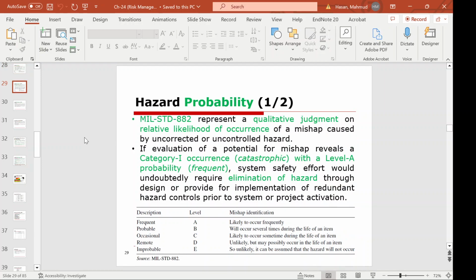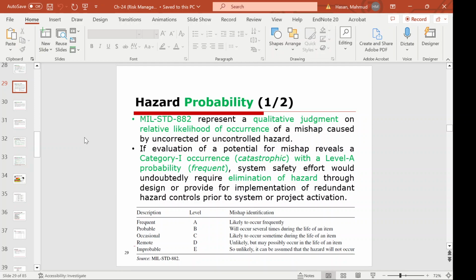Hazard probability, okay, this is the discussion now. Another military standard, MIL-STD-882, represents a qualitative judgment on the relative likelihood of occurrence of a mishap caused by an uncorrected or uncontrolled hazard.